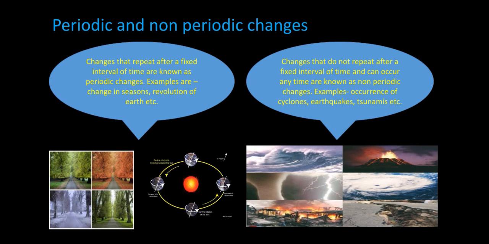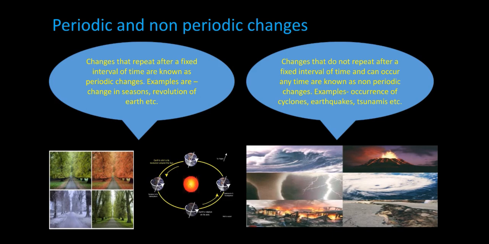Then non-periodic changes. The changes that do not repeat after a fixed interval of time and can occur at any time are known as non-periodic changes. Examples of non-periodic changes are the occurrence of cyclones, earthquakes, tsunamis, volcanic eruptions, accidents, rain showers and sneezing.